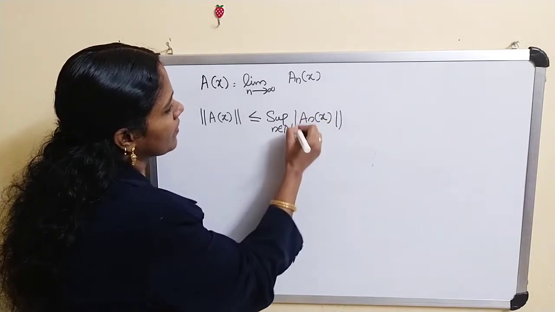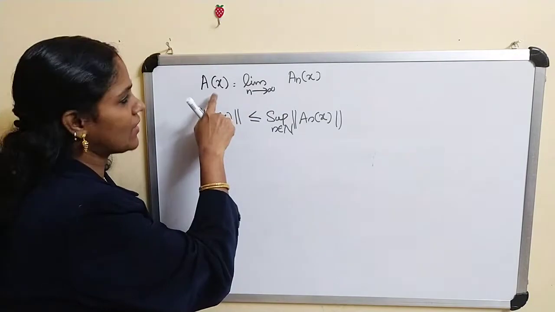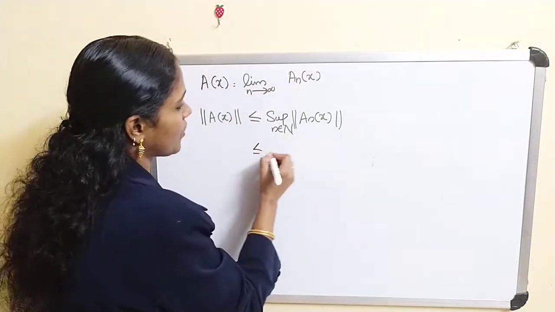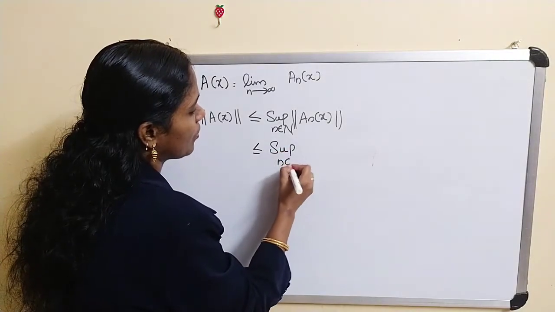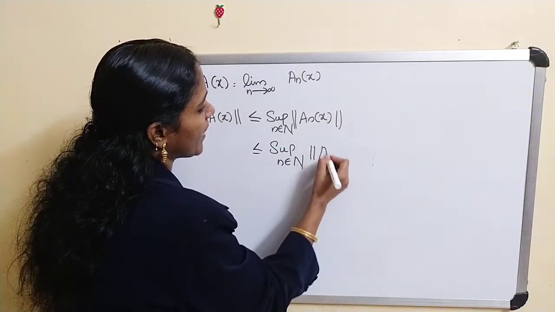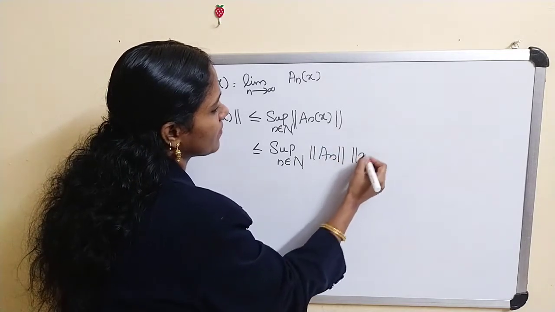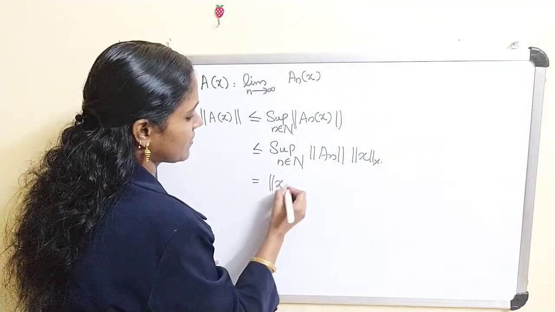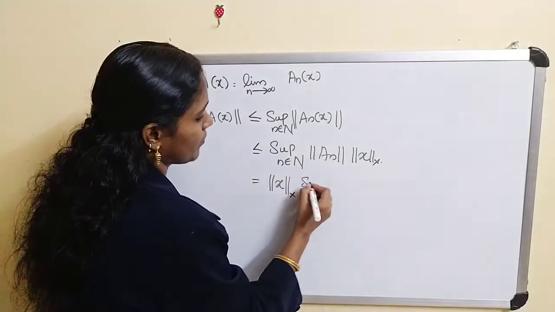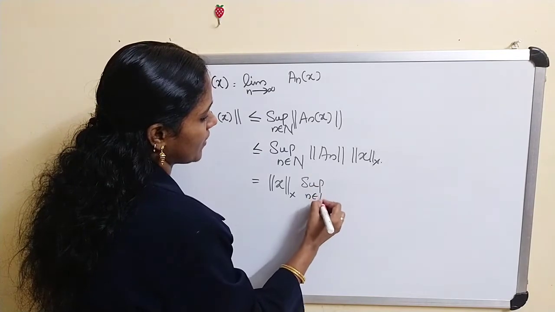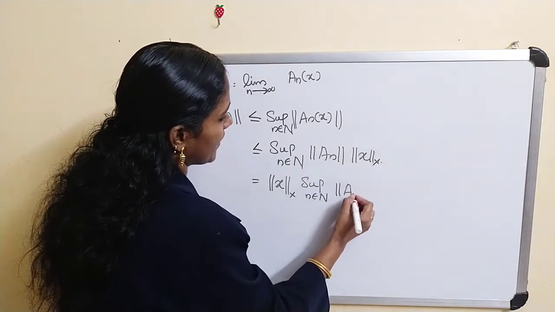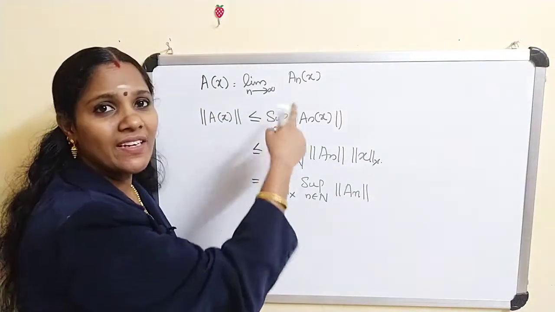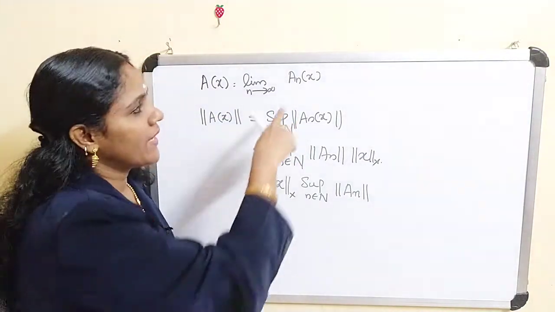Why? Because this is the limit value of A_n x. Okay, therefore this is less than or equal to the supremum over n belongs to N of norm of A_n times norm of x, which is equal to norm of x times the supremum over n belongs to N of norm of A_n. But A_n is a Cauchy sequence.